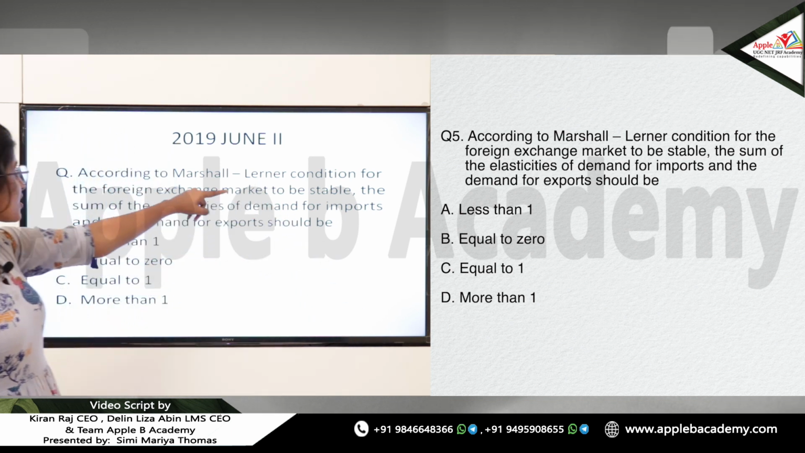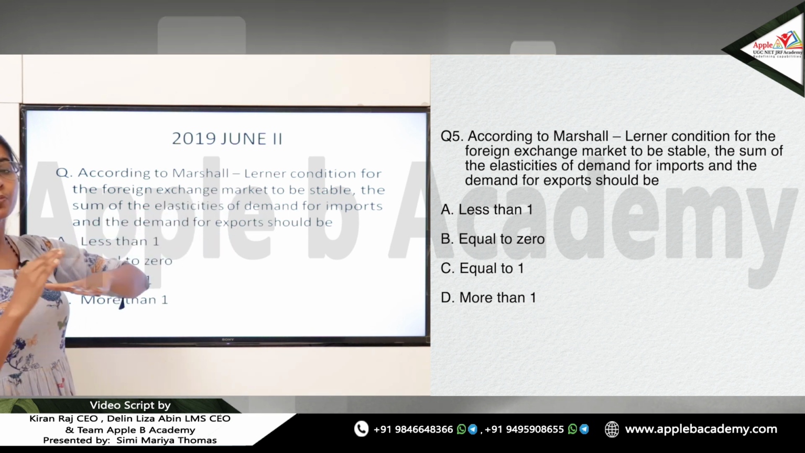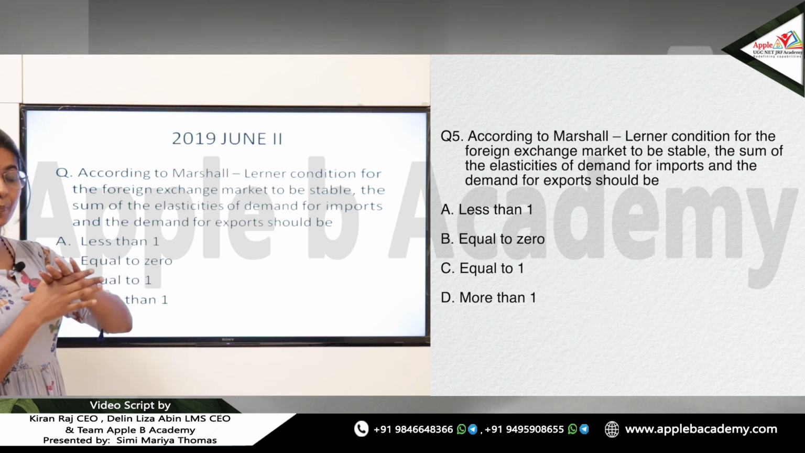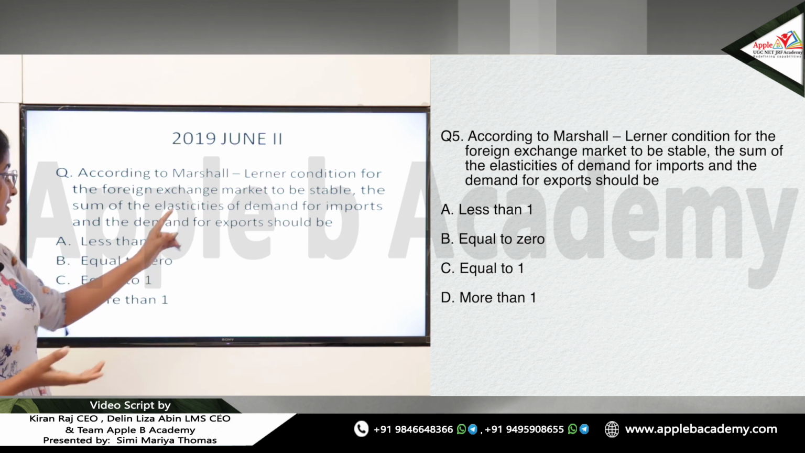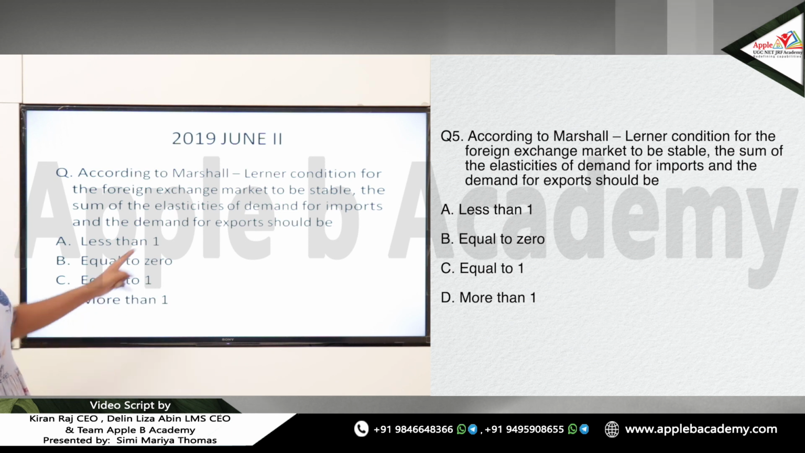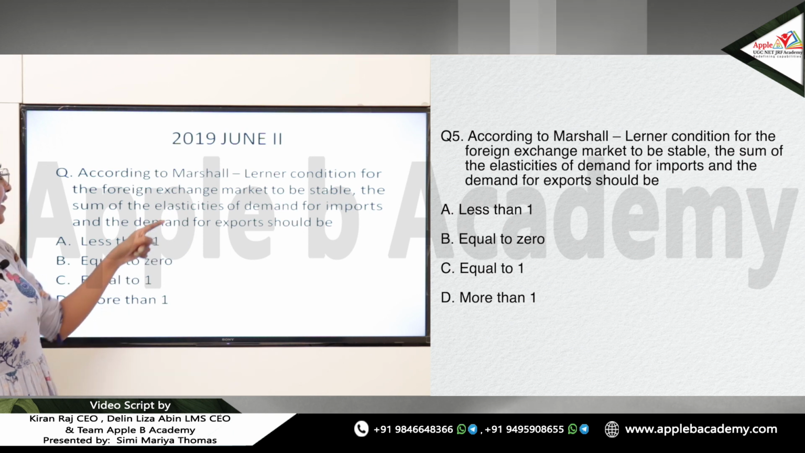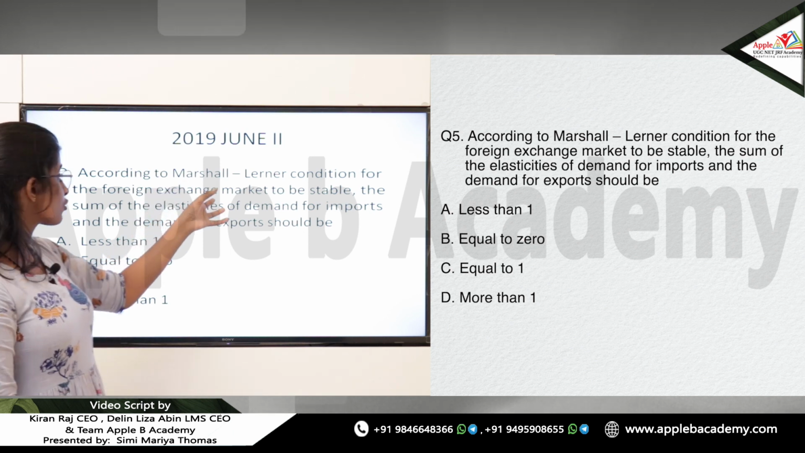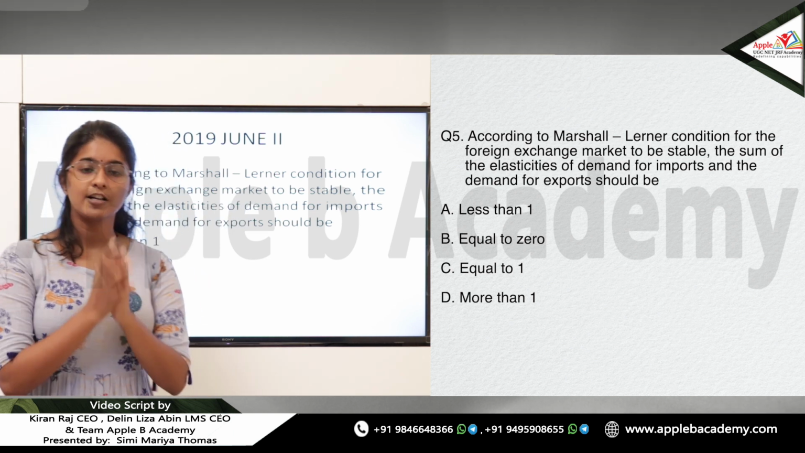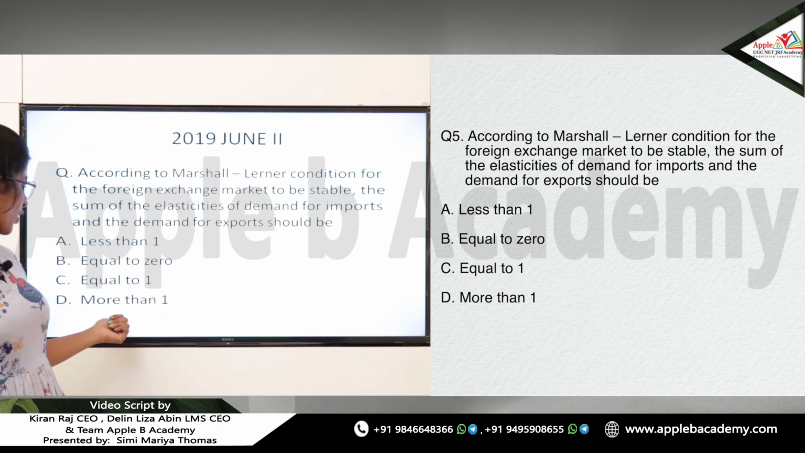So for the foreign exchange market to be stable, devaluation must be able to improve the trade balance, and only then can it make the foreign exchange market stable. The condition for a stable foreign exchange market as per Marshall-Lerner is EX plus EM greater than 1. So the answer will be option D: the sum of the elasticities of demand for export and import should be more than 1. Okay, so here also the answer is D.